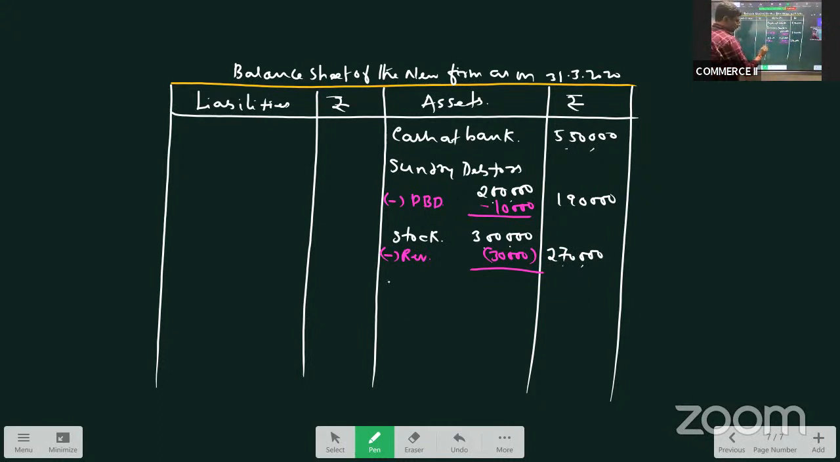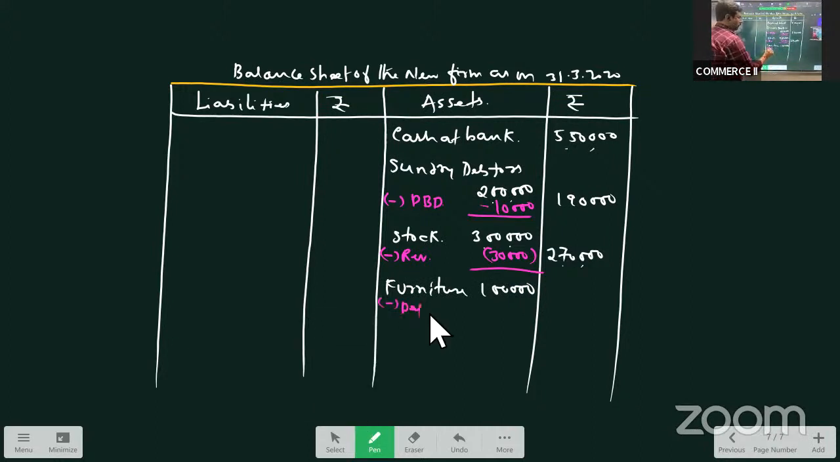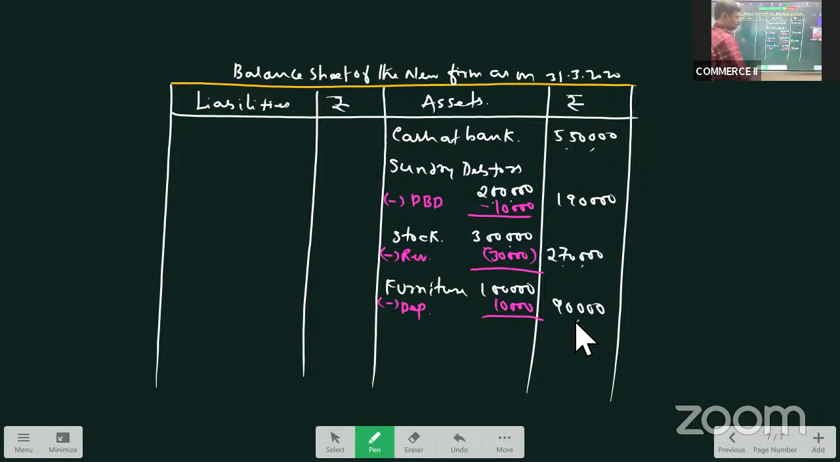Next is furniture. Furniture is 1 lakh. Again on furniture we have depreciation. So I'll deduct depreciation and take the net figure in the outer column, that is 90. The next one is machinery. There is no change in machinery. There is no adjustment on machinery. So let us write machinery value 1 lakh rupees as it is.